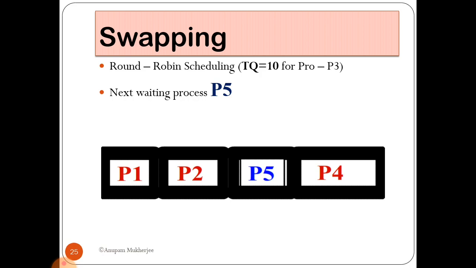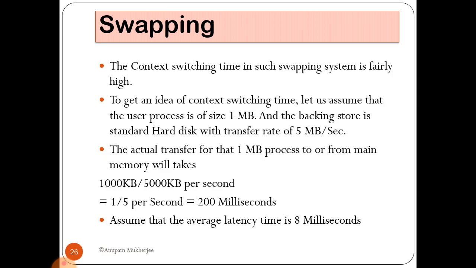Now I will discuss a simple example. Such type of problem generally comes in your exam. The context switching time in such a swapping system is fairly high. As I told you earlier, context switching is a pure overhead or burden of any system.